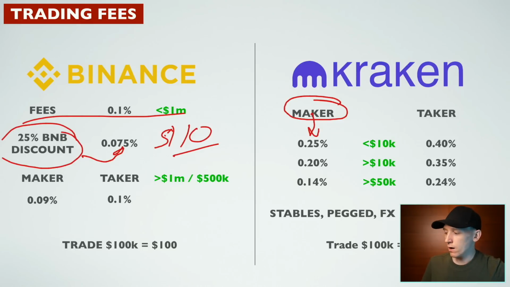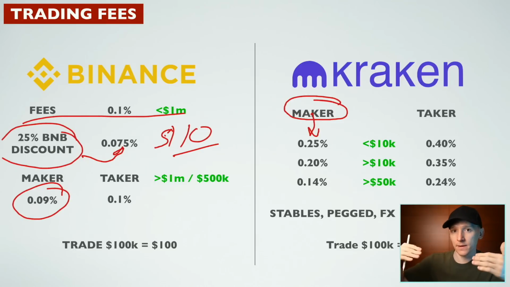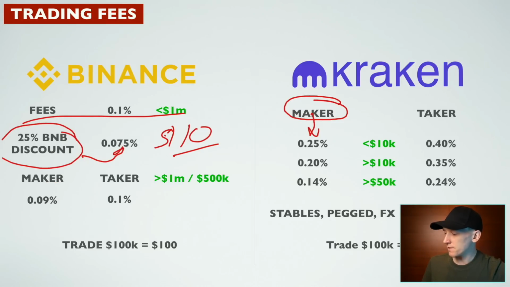Now, if you are a whale on Binance, then if you trade more than $1 million a month, or if you have more than 500K on the platform, they start to give you a small discount on your maker fees down to 0.09%. And then if you use BNB, you get 25% off that as well. Taker doesn't move. So as an example here, at the headline rate, if you're trading 100K of volume on Binance, you pay $100. And for Kraken, that would be right here, $250. So Kraken a little bit higher.